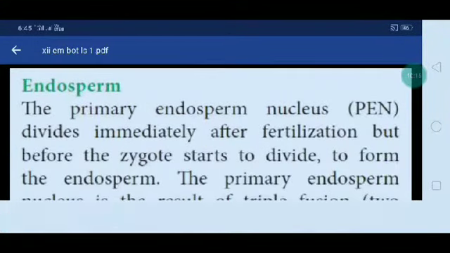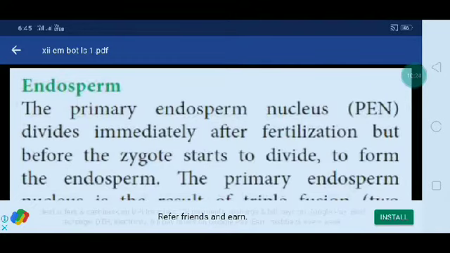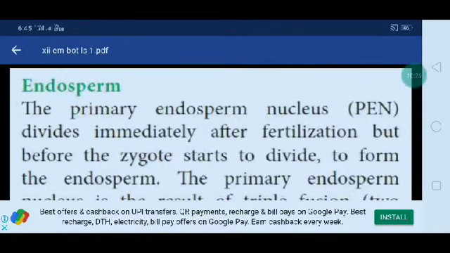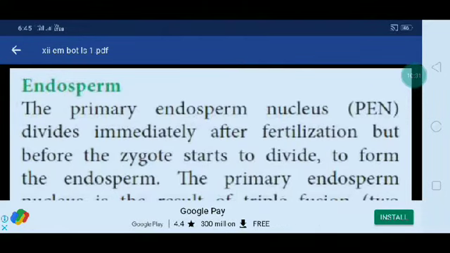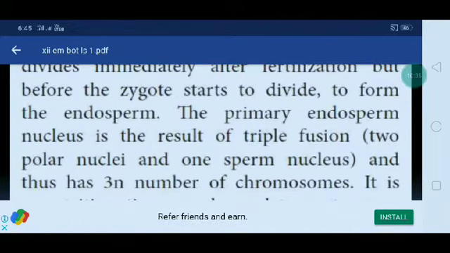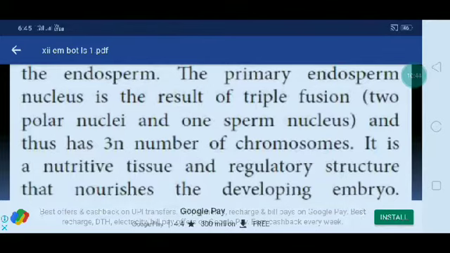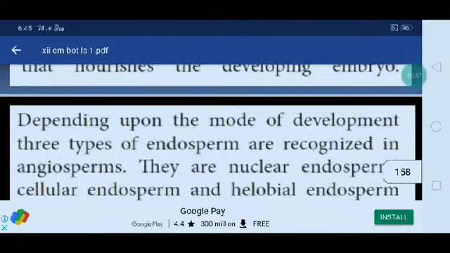Endosperm. The primary endosperm nucleus divides immediately after fertilization, but before the zygote starts to divide, to form the endosperm. The primary endosperm nucleus is the result of triple fusion, two polar nuclei and one sperm nucleus, and thus has 3n number of chromosomes. It is a nutritive tissue and a regulatory structure that nourishes the developing embryo.